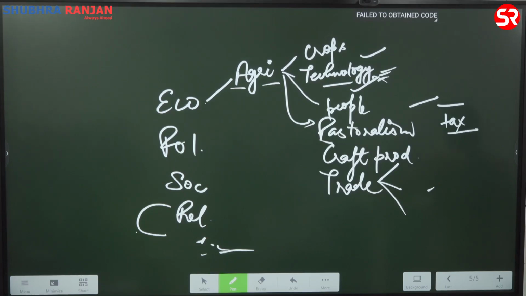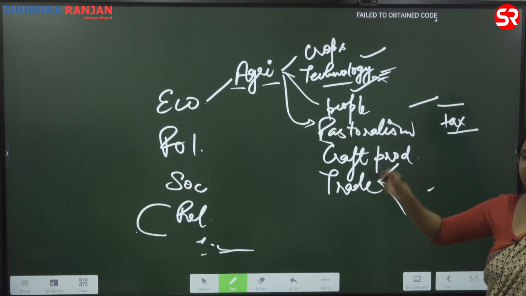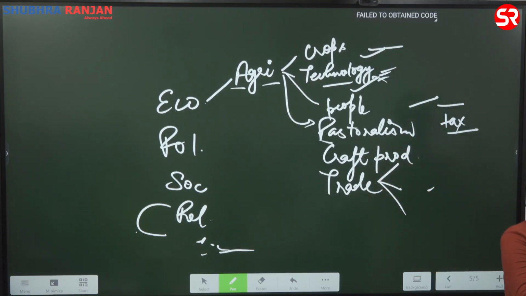ठीक है, अब हर पीरियड में जब हम पढ़ रहे हैं तो we need to look at these details only. Initially, you will have to read a bit. Once you have read that they are producing rice, wheat, pulses, millets, that is something that they are going to produce in later times as well. मॉरियंस में कर रहे हैं तो पोस्ट मॉरियन में भी करेंगे. ये तो नहीं बोलेंगे कि अरे राजा चला गया दूसरा आ गया तो अब नहीं उगाएंगे, इस तरह की तो बात करेंगे. So what will you need to study in later times?